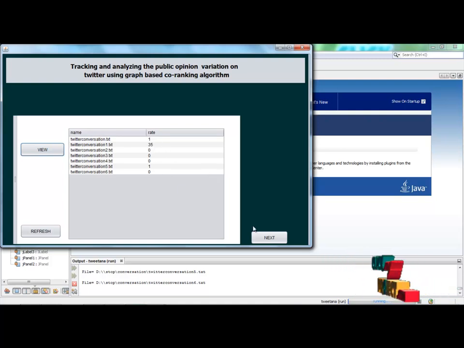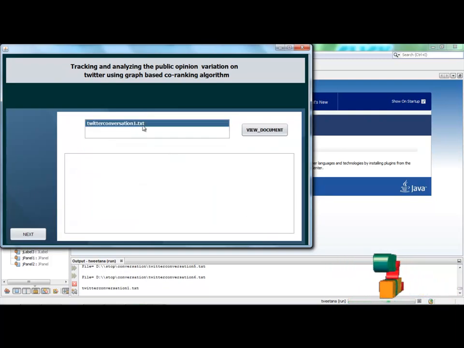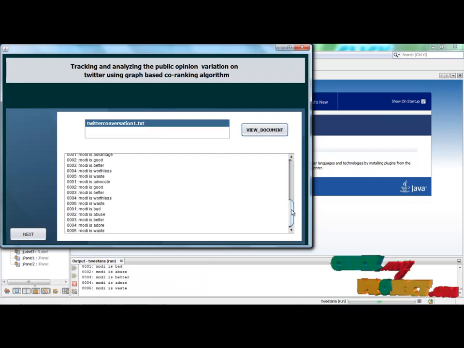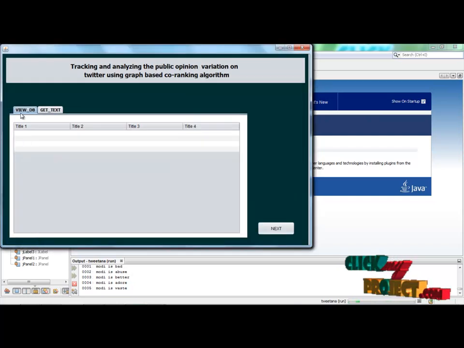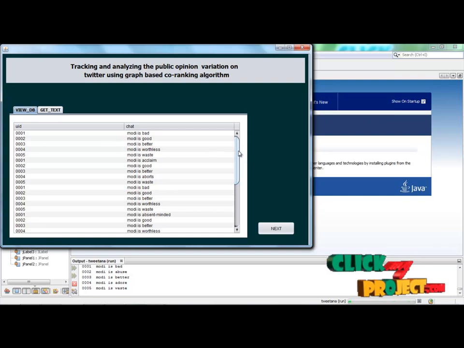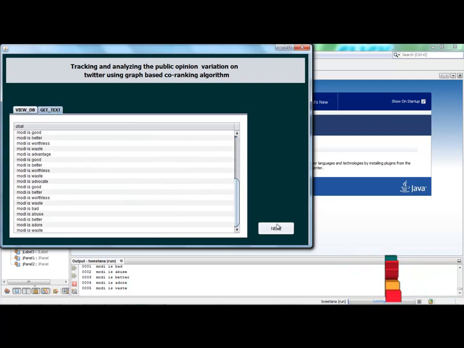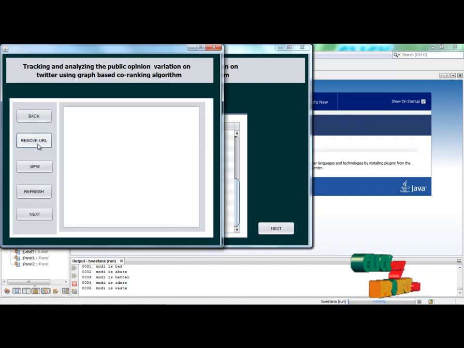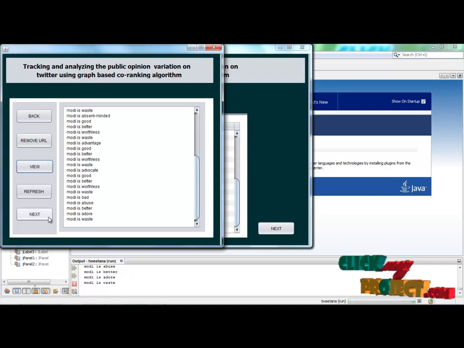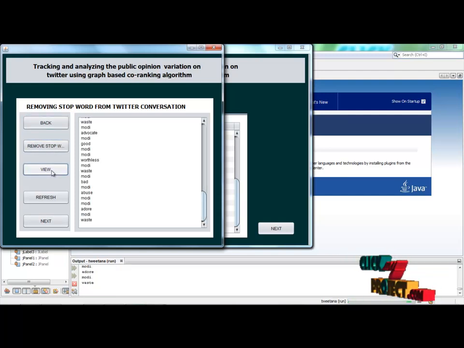Right click the next button, and then select the Twitter conversation document and view the document. Then right click the next button, view the DB, and then right click get text. Then right click the next button, remove URL, and then view. Then right click the next button, remove stop words and view.